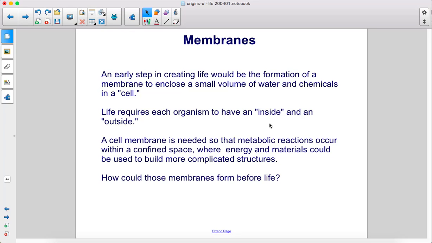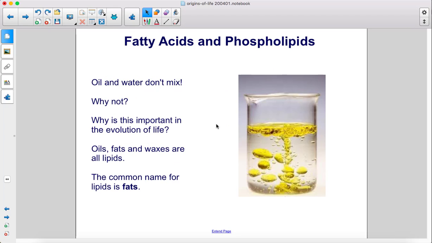How could those membranes form before life? Oil and water don't mix. Why not? Why is this important in the evolution of life? Oils, fats, and waxes are all lipids. The common name for lipids is fats.